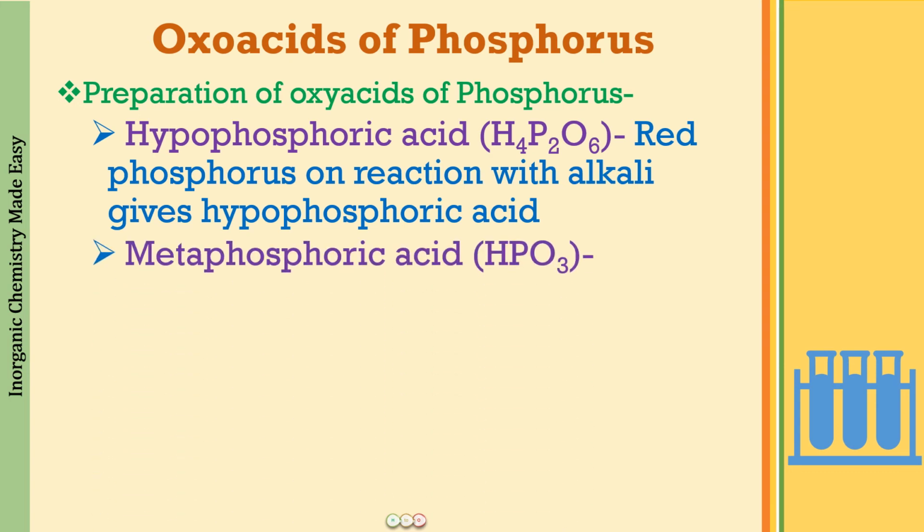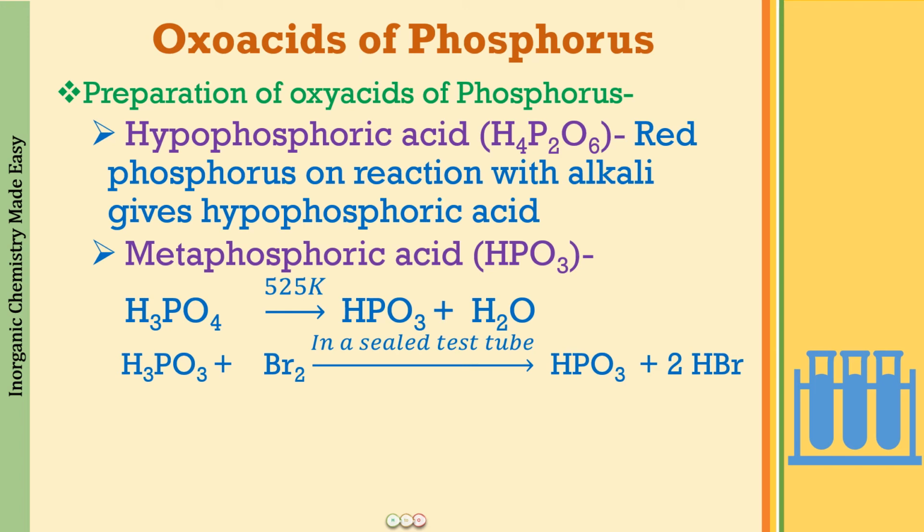Next we have metaphosphoric acid, HPO3, and it is in the polymeric form. That is what you have to remember. How are we going to obtain it? It is H3PO4, phosphoric acid. When we heat it at a high temperature of 525 Kelvin, we get metaphosphoric acid, and along with that, one molecule of water goes out.